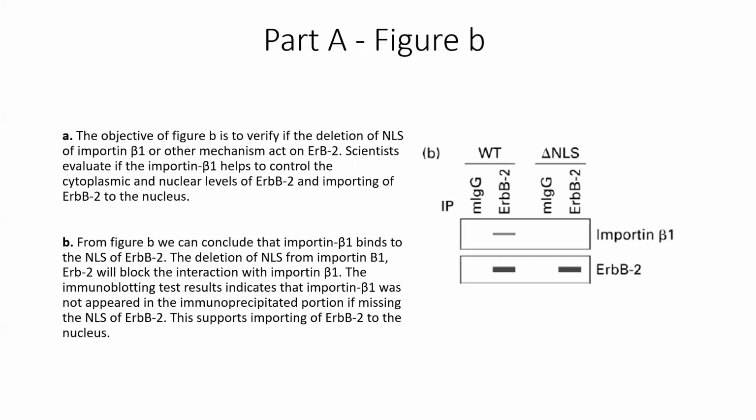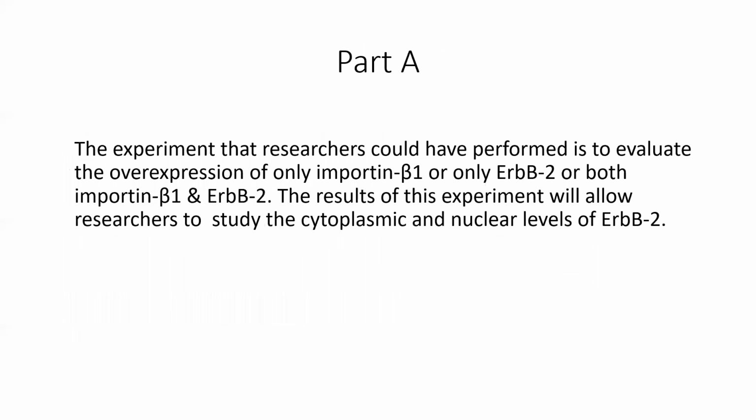From this figure B, we conclude that importin beta 1 binds to the nuclear localization signal of the ERBB2 receptors, and the deletion of the NLS from ERBB2 will block the interaction with importin beta 1. So the immunoblot test result indicates that importin beta 1 did not appear in the immunoprecipitate portion if we are missing the NLS of ERBB2. So this supports the import of ERBB2 to the nucleus.